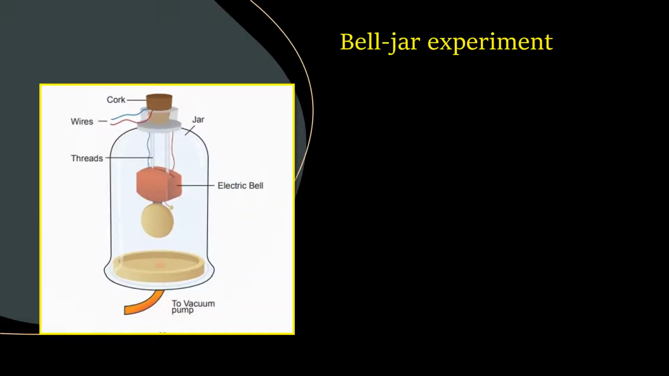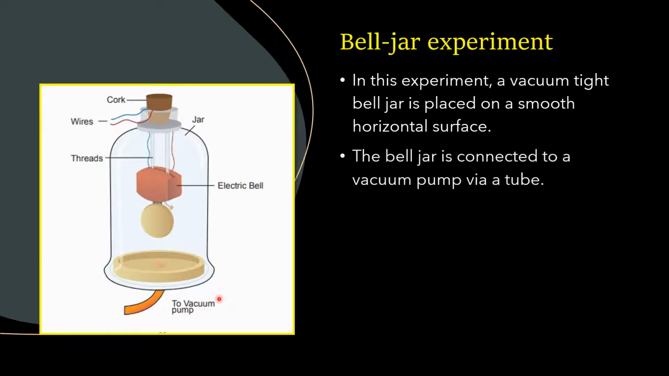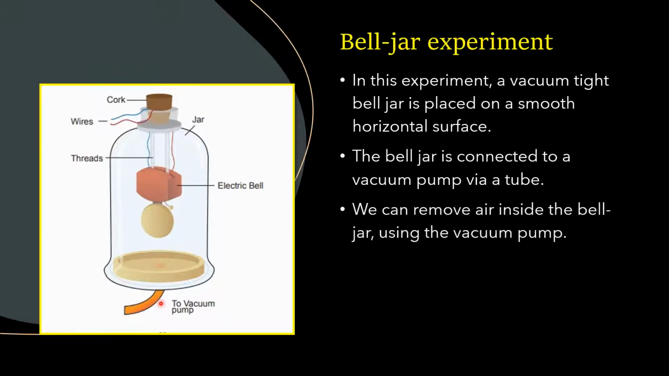Children, we are now going to learn about the propagation of sound in a medium through an experiment called the bell jar experiment. You can see the experimental setup here. In this experiment, a vacuum-tight bell jar is placed on a smooth and horizontal surface. The bell jar is connected to a vacuum pump via a tube, so we can remove the air inside this bell jar.